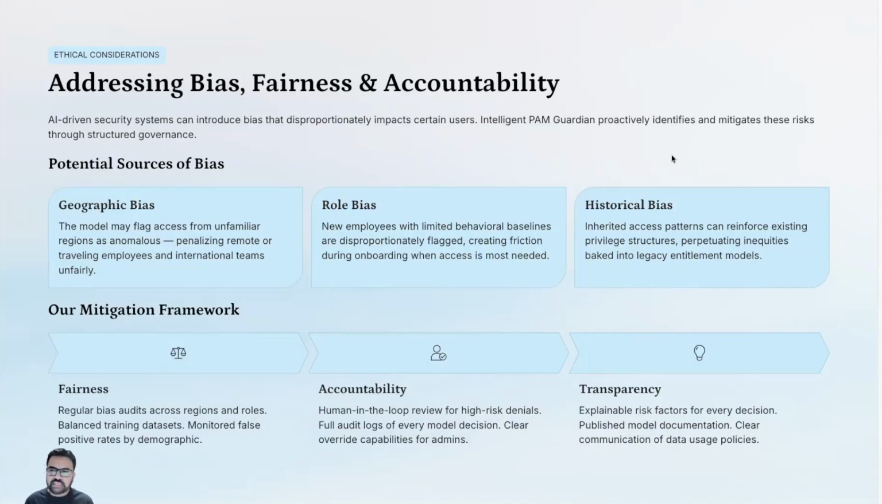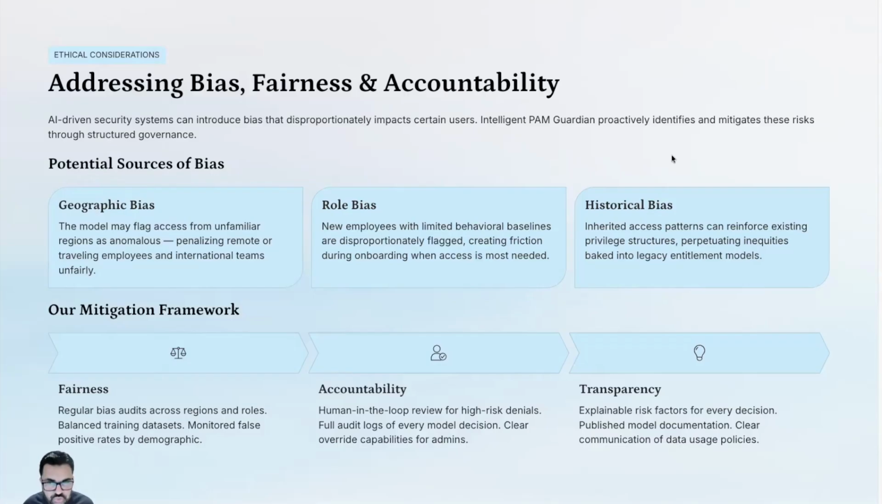The reality is that an AI-driven security system can introduce bias that can impact certain users. So we have made a conscious decision to build this intelligent PAM Guardian platform to proactively identify and mitigate these risks through structured governance controls.